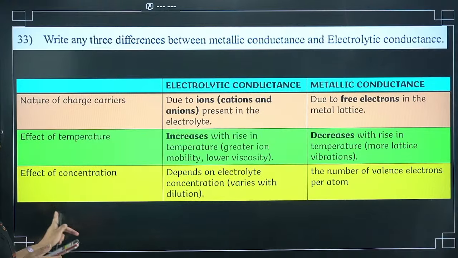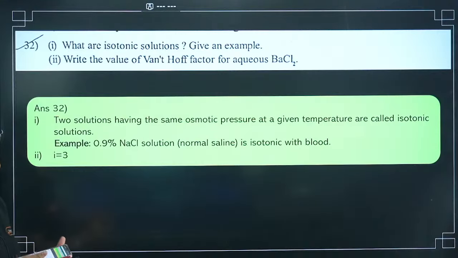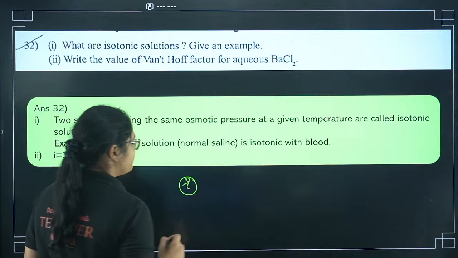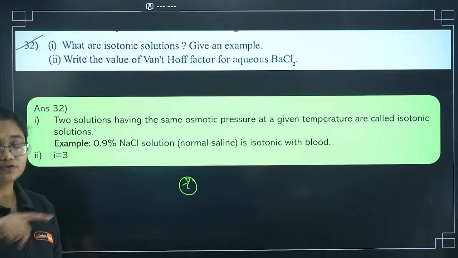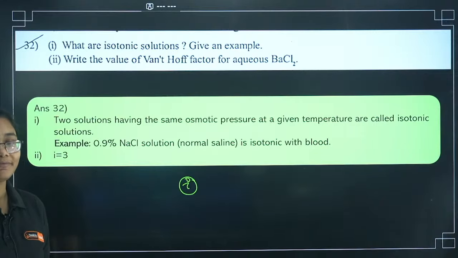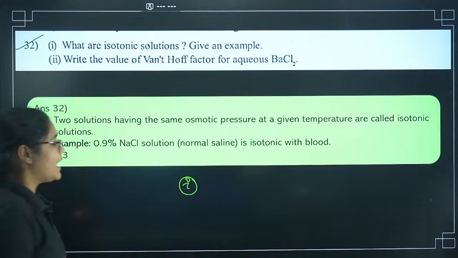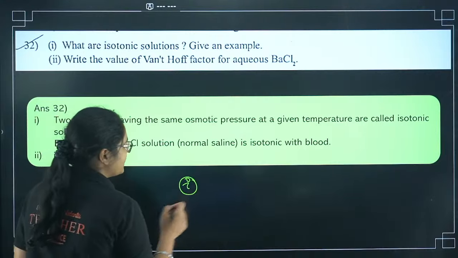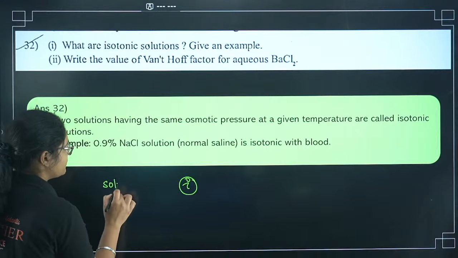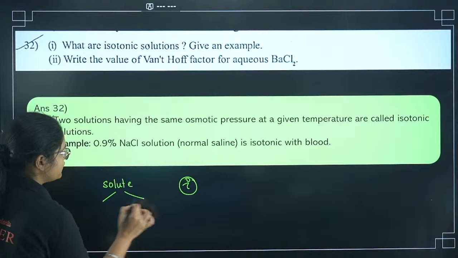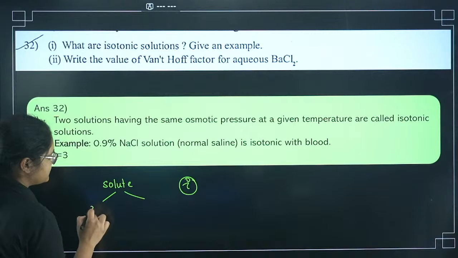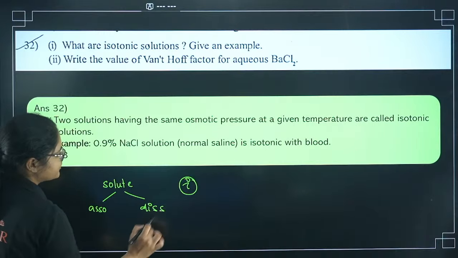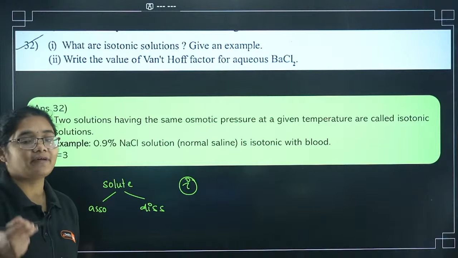Marudesh is saying, please explain the Van 't Hoff factor. So dear, the Van 't Hoff factor is denoted with i. Any student who has doubts about the Van 't Hoff factor or wants to revise it, listen carefully. When you add a solute, if it is an electrolyte, it can undergo association or dissociation, and in that case the Van 't Hoff factor is used.